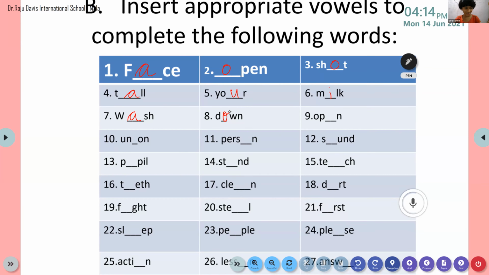So I hope all of you are writing. Who's this? Is it your name, my dear? Srijit? I couldn't find your name here in the list. Could you unmute it and speak to me?